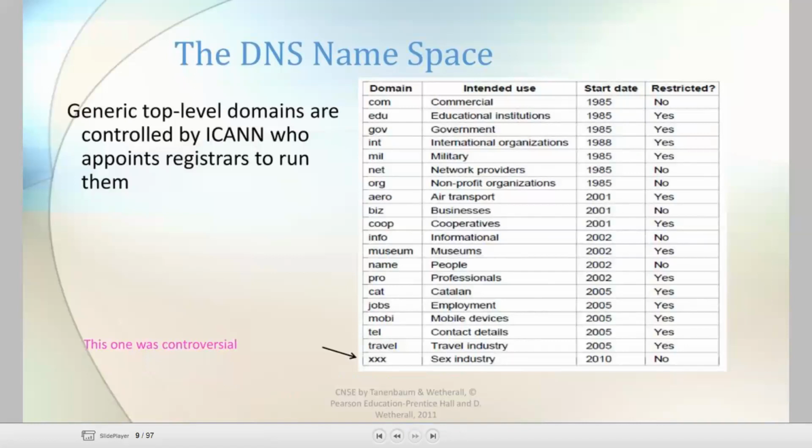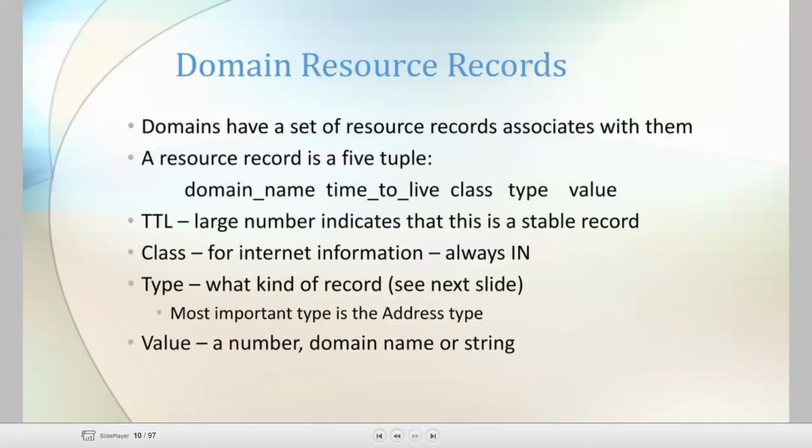See, these are the generic top level domain names controlled by ICANN, who appoints registrars to run them. See here, I told you .com is for commercial purposes, .edu for educational institutions, .gov for government, .int for international organizations, .mil for military, .net for network providers. You can just remember these. Next, the first one is completed. The DNS namespace was completed.